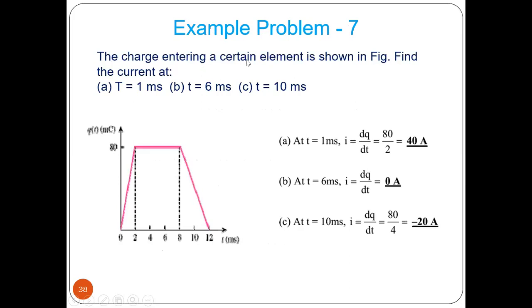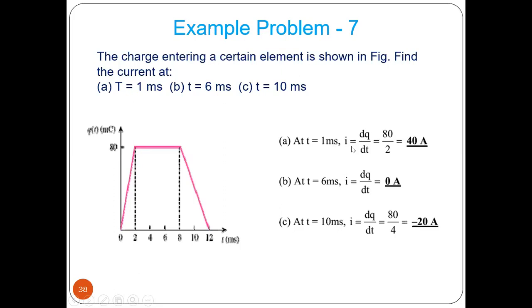Now say the charge entering a certain element is shown in this figure. Find the current at t equal to 1 millisecond. So this is the waveform of charge in millicoulomb. From 0 to 2 it is linear, then constant, again it is linear. That means at t equal to 1 millisecond, current is what? I equal to dq by dt, which is nothing but the slope of this curve.